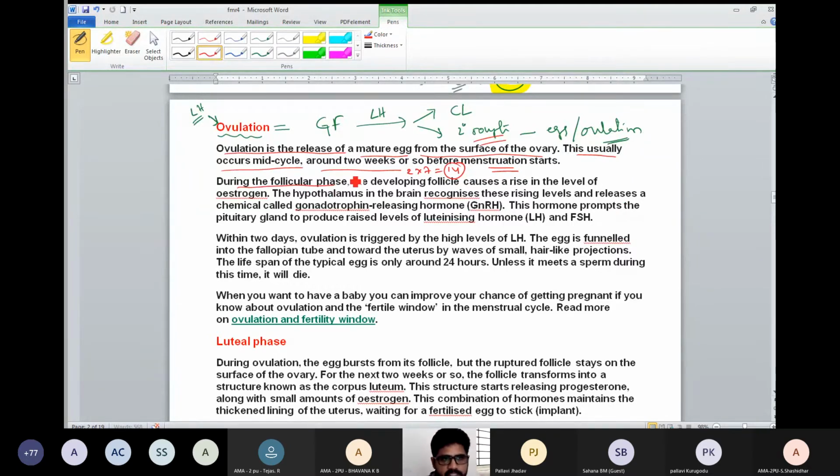During the follicular phase, before ovulation, the developing follicle causes the level of estrogen to rise. Estrogen is coming from the ovary. The ovary releases estrogen into the blood, and the estrogen levels increase. The hypothalamus in the brain recognizes the rising levels of estrogen. This increase strikes the hypothalamus to release the gonadotropin hormone called luteinizing hormone.